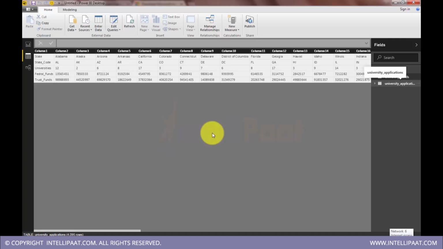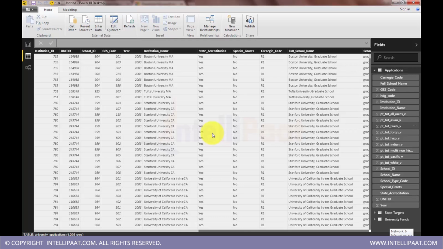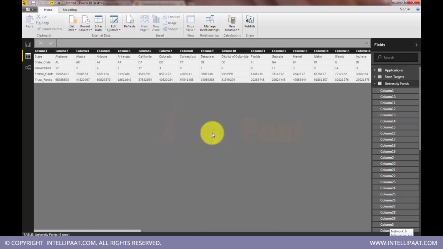University funds, and then applications. Simple name. Okay, so we got applications, we got targets state-wise, and then we got funds university-wise. I think even this data is at university level, state level, state targets and state funds. Funds state-wise.